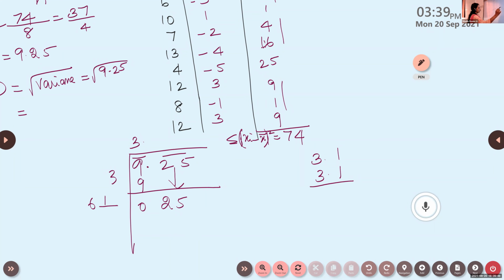What about square root of 31? What is square root of 32? Find out. We know that 30 square is 900. So it will be coming around 9.25.